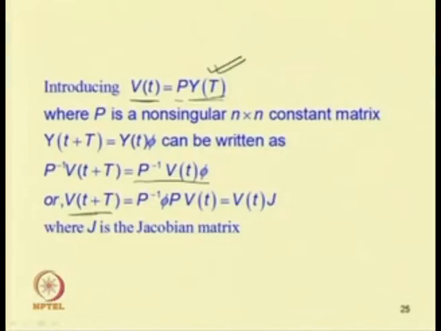Post multiplying this equation by P, and using P transpose P equal to I, this equation reduces to V(t+T) equal to P transpose phi P V(t), or V(t) into J, where J is a matrix. This matrix will be a diagonal matrix containing the eigenvalues of the matrix phi.